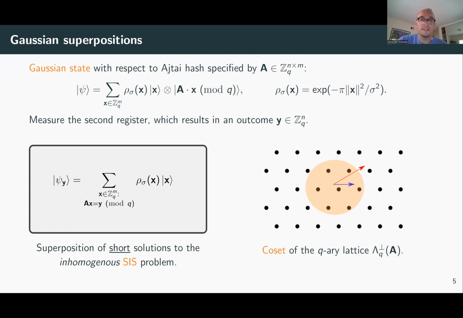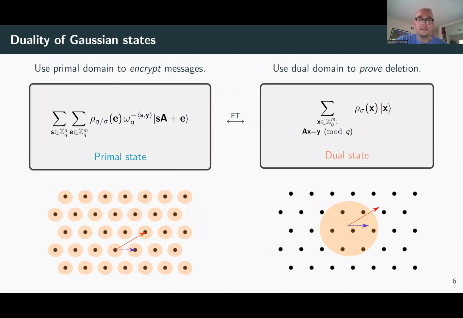Okay, so we have this quantum state. So how can we use this state for the purpose of certified deletion? Well, it turns out that this state is actually the Fourier transform of another Gaussian state that will be useful for our purposes. And so this nice mathematical property that we're going to exploit is that these two states are related by the Fourier transform.